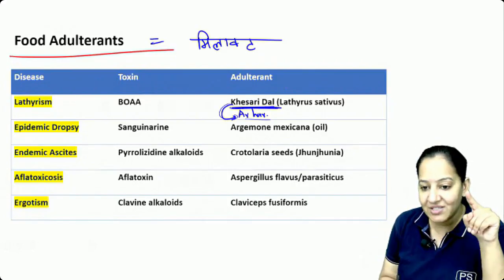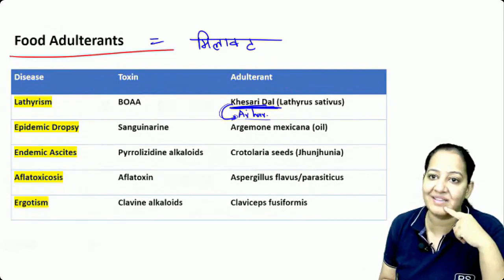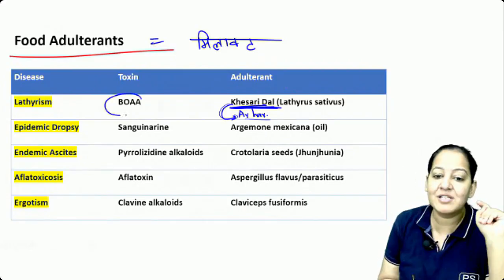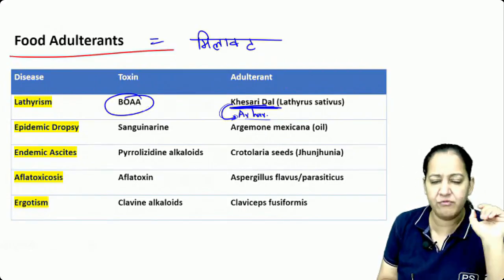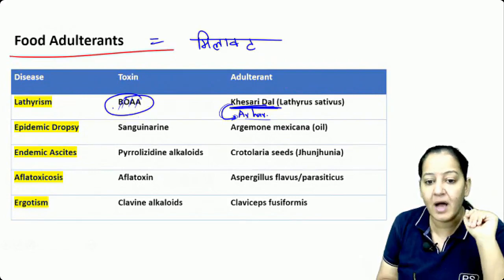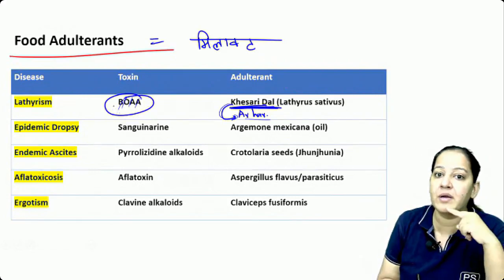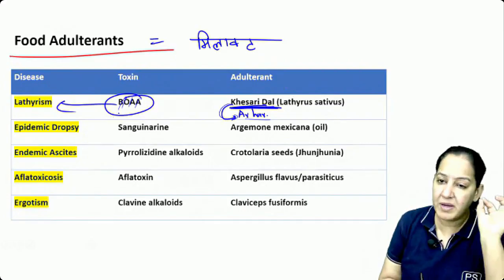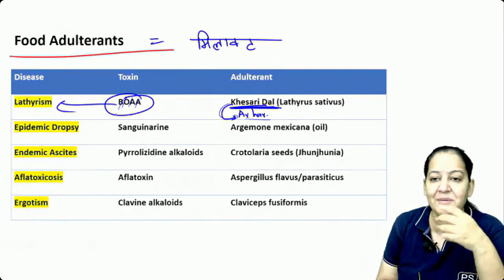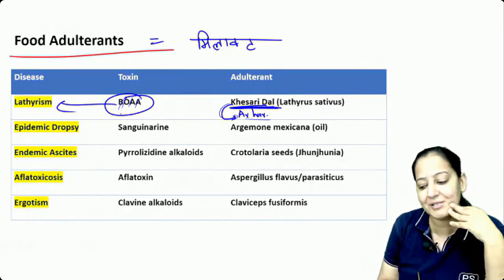So khesari dal contains a toxin. The name of the toxin is BOAA. I will tell you the full form also: beta oxalyl amino alanine. It is a toxin, and it produces paralysis in humans. So it is known as lathyrism. Because of a little bit of cost cutting, the person is having paralysis. It's a crime. Okay, this is food adulteration.